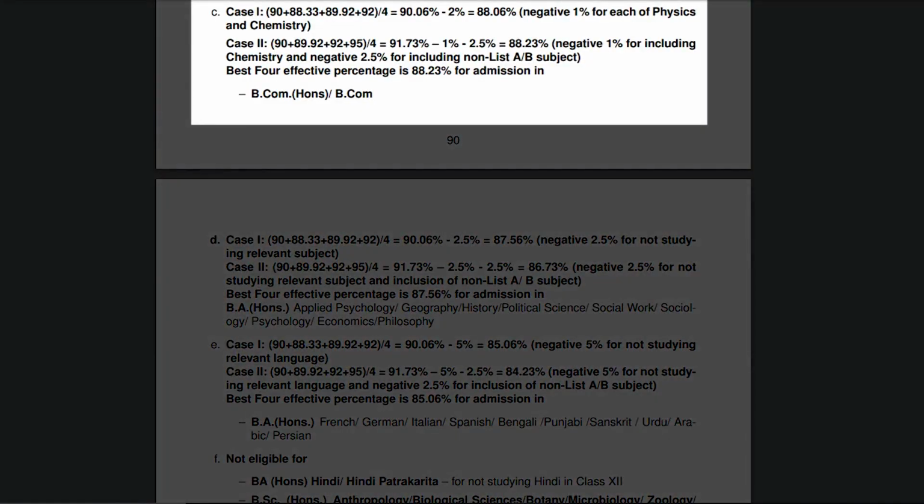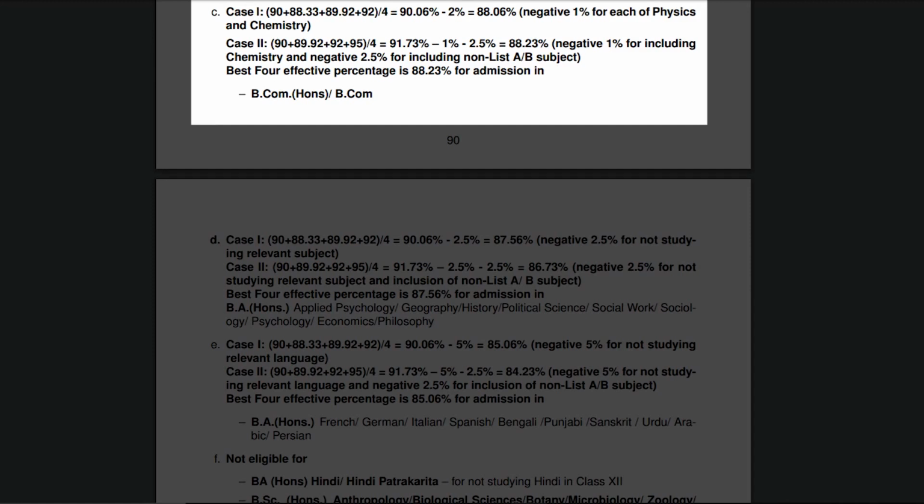If you want the course BCom Honors or BCom, 1% for the physics and 1% for chemistry is deducted. So your percentage would be 96% minus 2, which is 94%. And here it is considering only the best of 4. And there is one more case where if you add any of the subject which is not in list A or list B, you will be deducted with minus 2.5%.